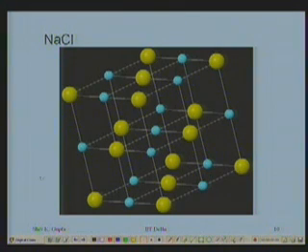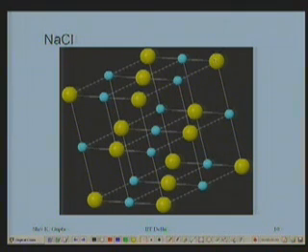There are 12 edges and 12 on the edge centers, and 1 on the body center. And we have the chlorine ions at the 8 corners and these 6 face centers, 4 here and 2 there. This is FCC of sodium ions. This is what I mean by FCC of sodium ions or FCC of chlorine ions, because I can also start from here and make the FCC of sodium ions.